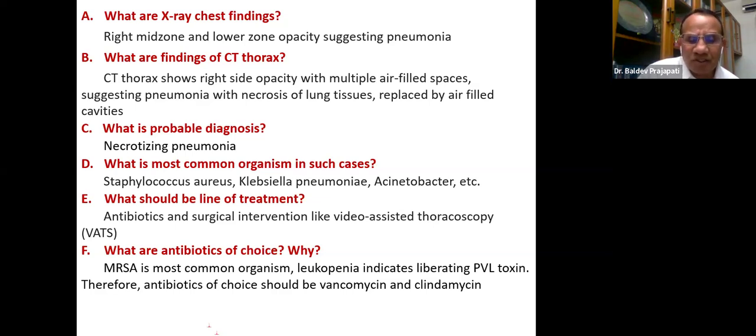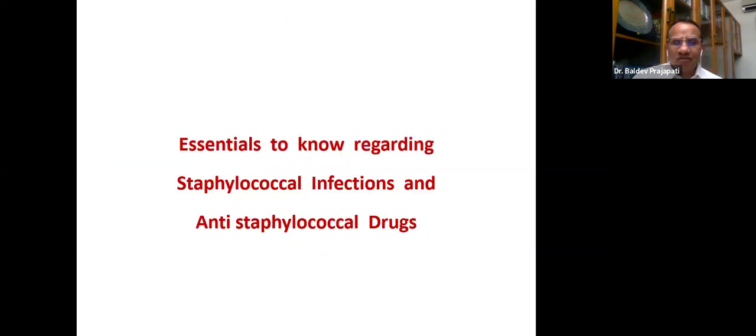And meanwhile, surgical intervention is also required. It is better to go here with the video-assisted thoracoscopy, and with this, I'm sure the patient is going to improve. So this was the idea, to cover all these points which I thought are very important in these exams, any exam, maybe the X-ray, maybe even some patient, and very important even in practice.